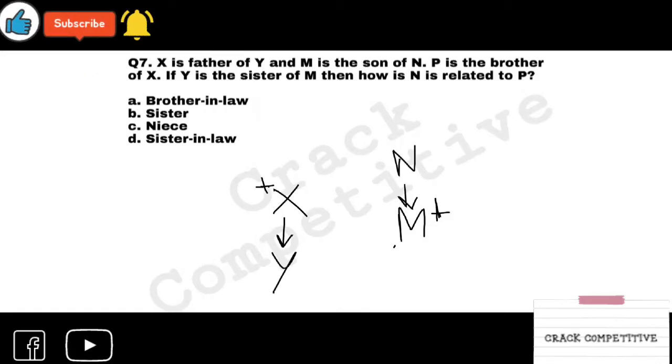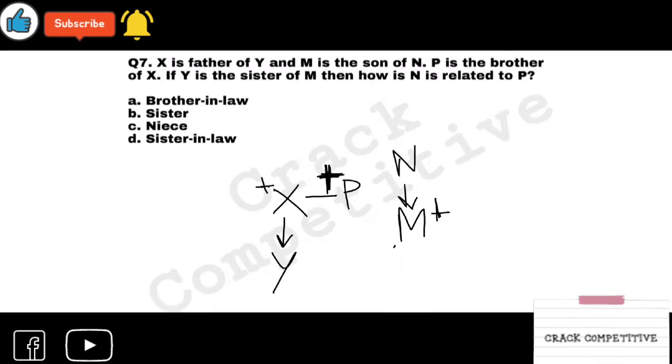What's next? P is the brother of X. P and X are in the same generation, and P is the brother, so both are plus, both are male, both of the same generation.